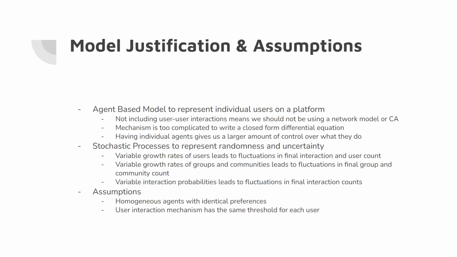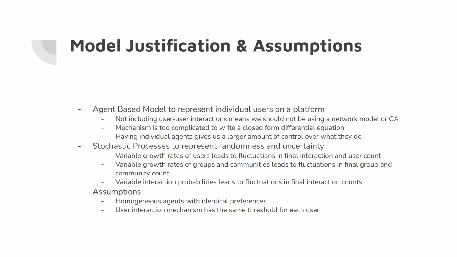Yeah, so to give a little bit of background and justification for our model: like Max was saying, because we're not modeling user-user interactions, there's no point in adding a network structure to our model, or unnecessary complexity, or cellular automata for that matter. Also, since we're going to be combining a bunch of different processes, we came to the conclusion that writing a system of differential equations would be too complicated to feasibly do.